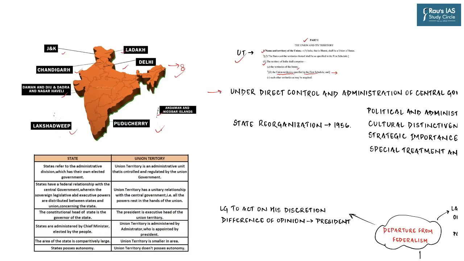And so if you have to broadly define the union territories, we can say that they are those areas in our country which are under the direct control and administration of the central government. And sometimes they are also known as centrally administered territories.